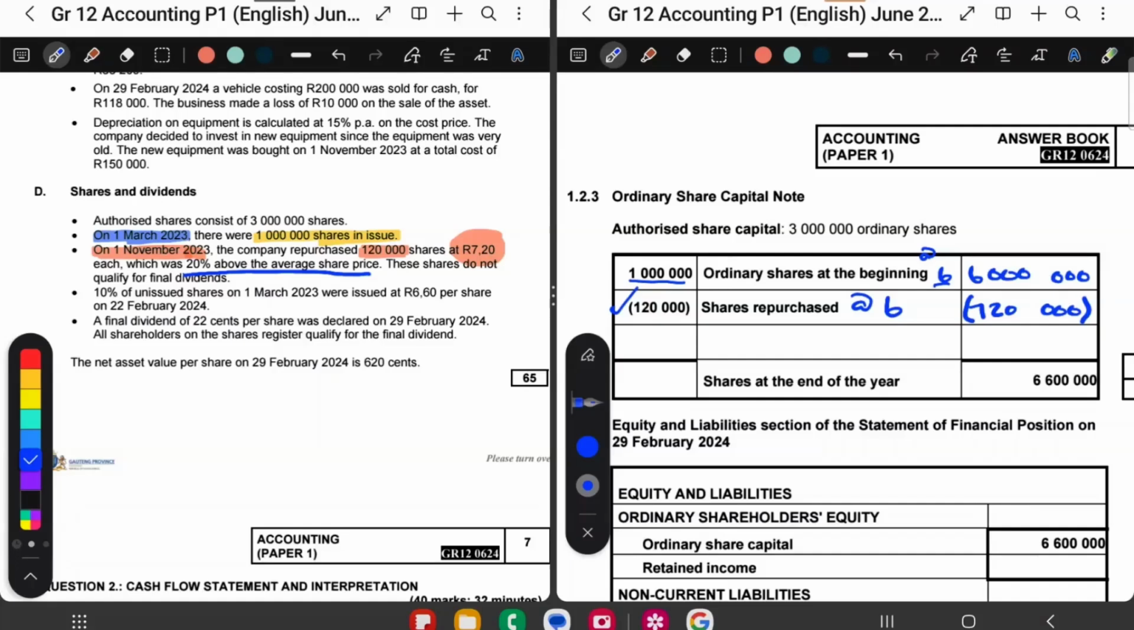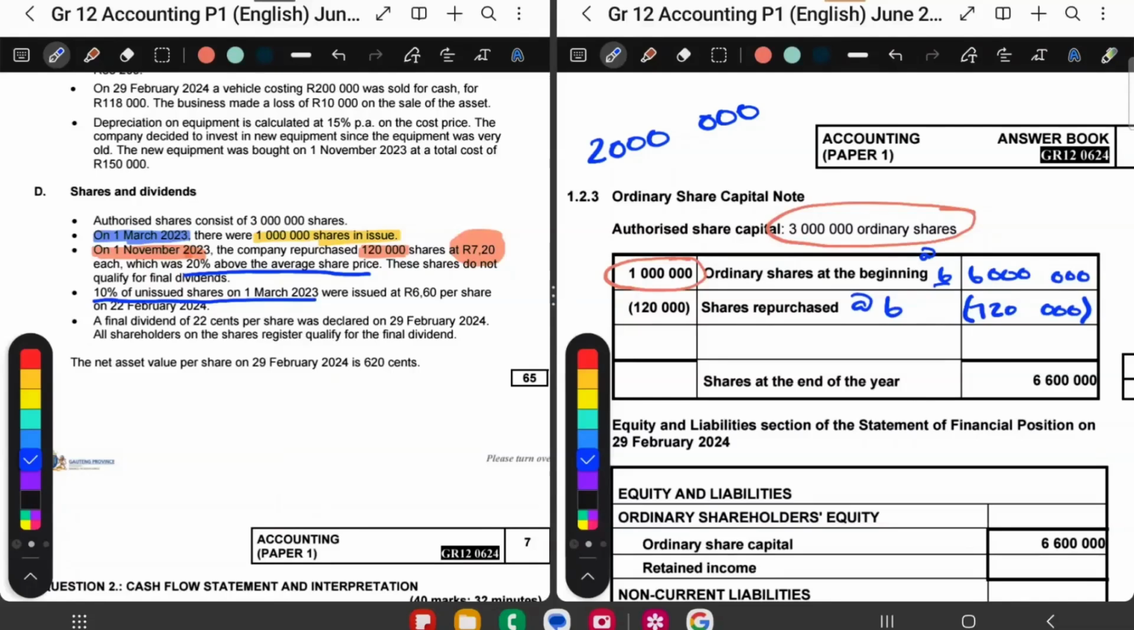Let's read the information. 10% of shares on the 1st of March 2023. So 10% of the unissued shares. Now remember, you have 3 million shares authorized to be issued, but you only issued 1 million. So the amount of unissued shares is 2 million. So now it says 10% of these shares were issued at 6 Rand 60 per share. So 10% of 2 million, so I'm going to say 2 million times 10 over 100. And I get that to be 200,000. So 200,000 shares were issued.